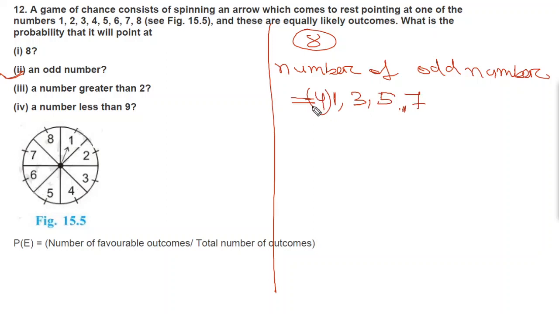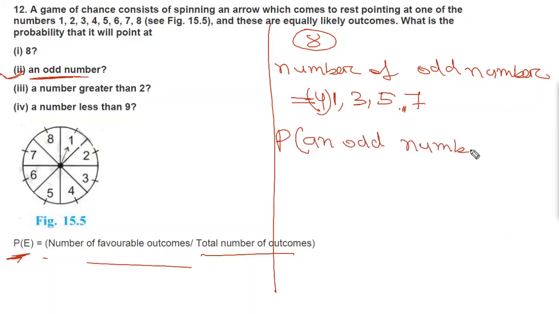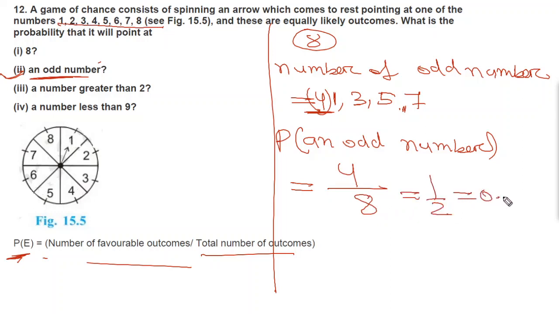Now what you have to find? Probability. Please write the formula P of E equal to number of favorable outcomes divided by total number of outcomes. So the probability of an odd number, or the pointer pointing at an odd number, will be equal to number of favorable outcomes, which is 4. So you can write 4 divided by total number of outcomes, which is 8, divided by 8, which will be equal to 1 by 2 equal to 0.5. So this is your part 2.